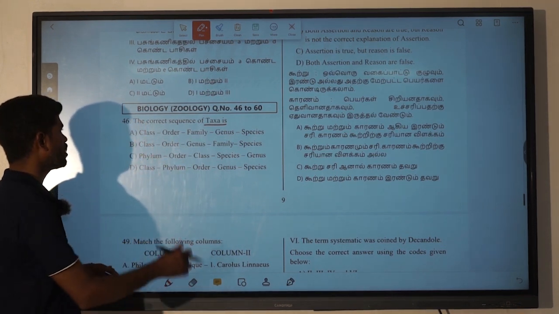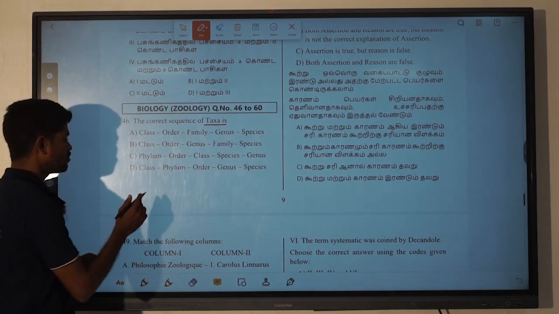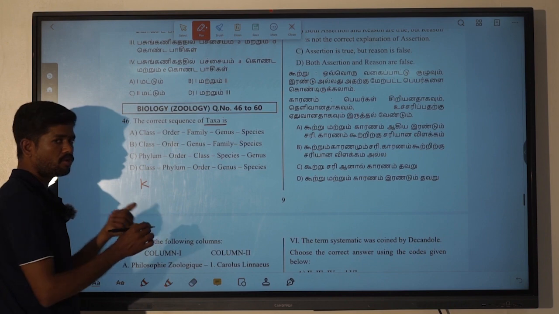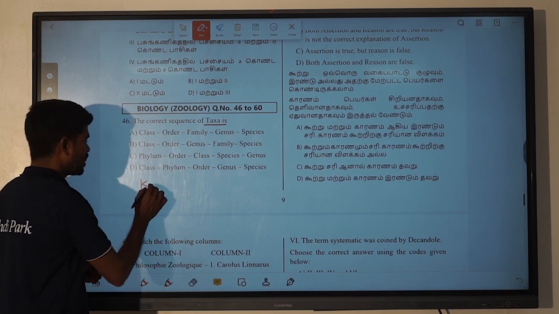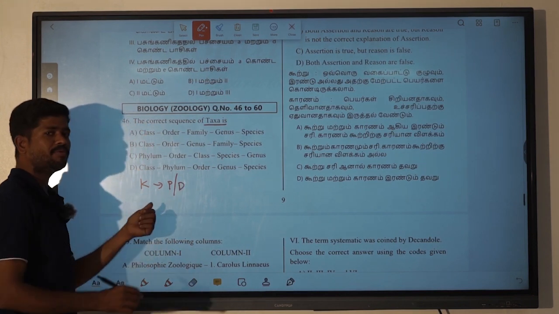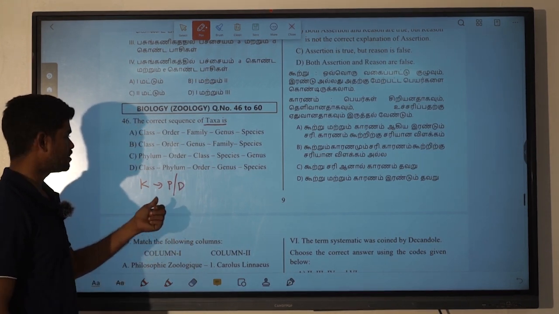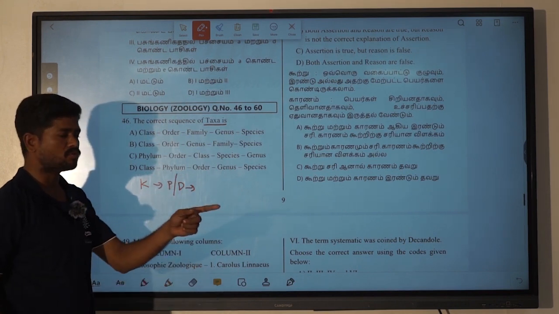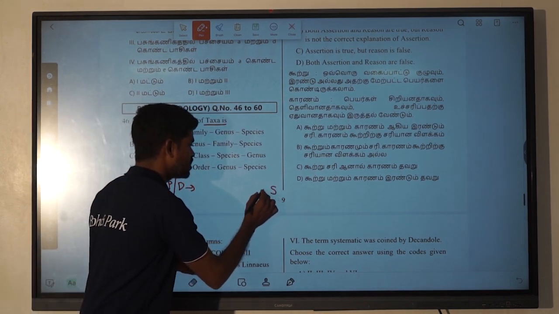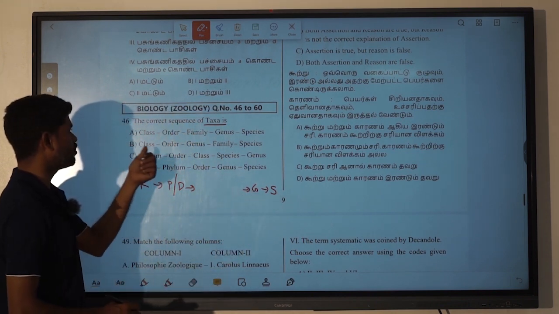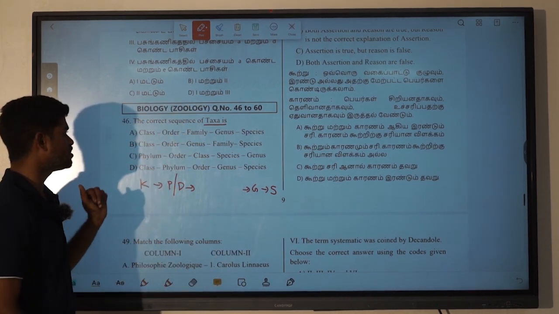Sometimes I will give one clue. We are already clear with this. Kingdom is going to be first. The second one may be either phylum or division: phylum for the animals, division for the plants. So the remaining things we are going to be confused about. Finally we get species and then genus. Three things remain, and every time people are confused with this one.